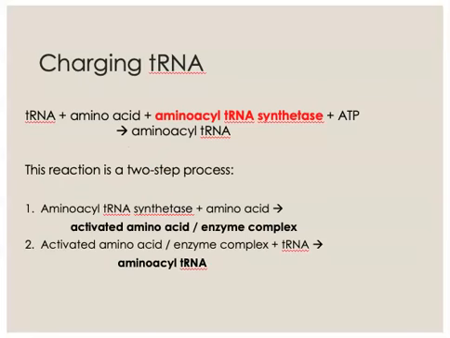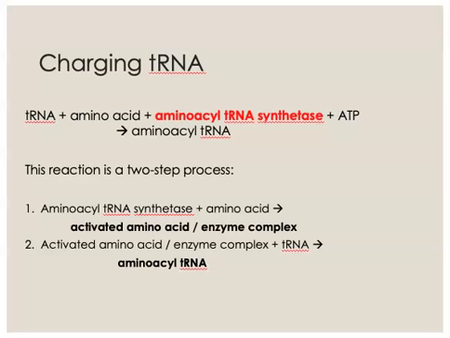So the tRNA and the amino acid that it is intended to carry, according to its anticodon, and the enzyme, and ATP, are going to produce an active form of the tRNA, an amino acyl tRNA. That's the term we use. This is actually a two-step process, interestingly enough.